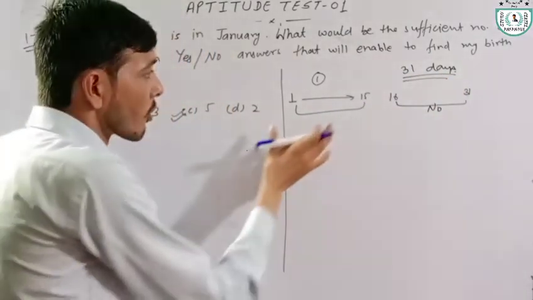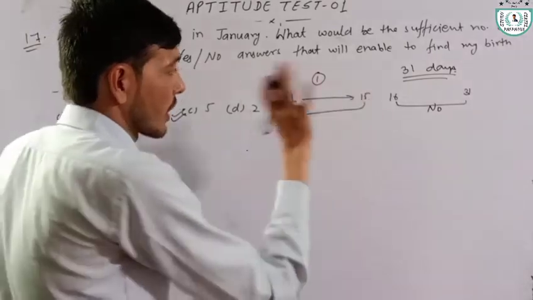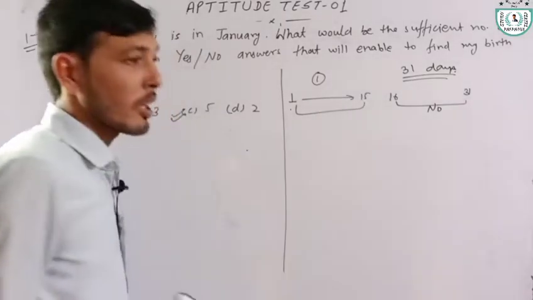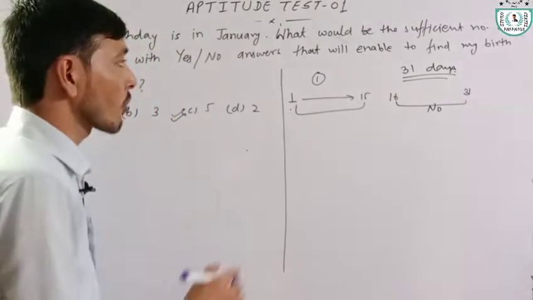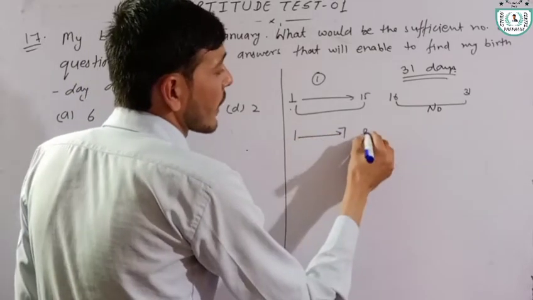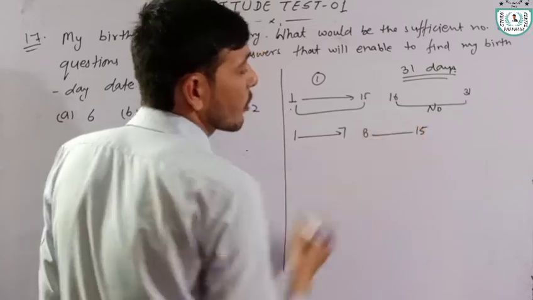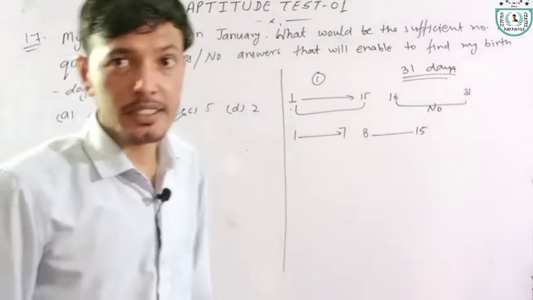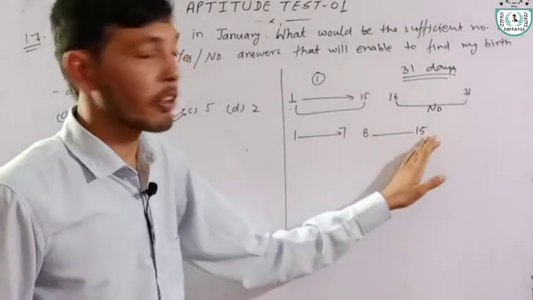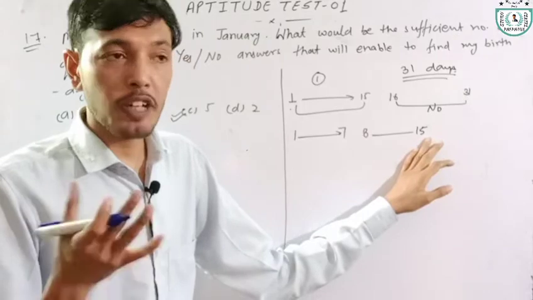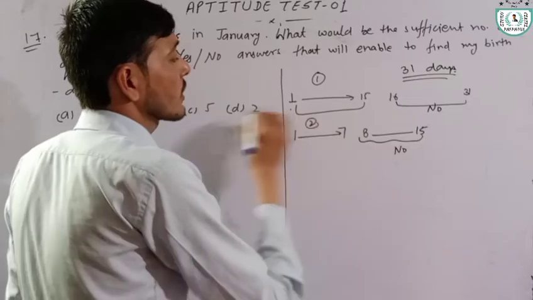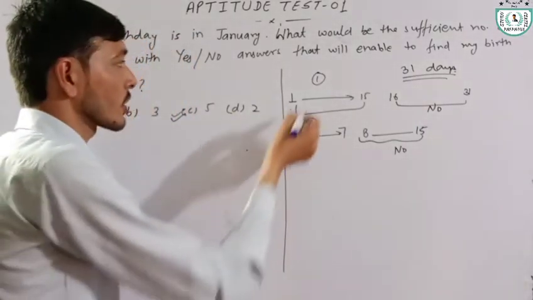Okay. Now we have the possibility 1 to 15. In this, the total number of days is 15 and we have to break it into dates 1 to 7 and 8 to 15. If we ask the question, is your birth date in between 8 and 15, the answer is no. Number of questions is 2. Okay, till now number of questions is 2.